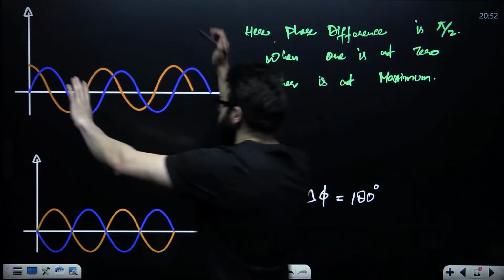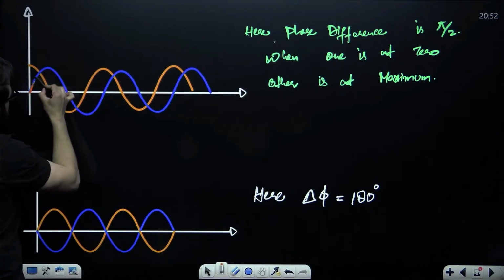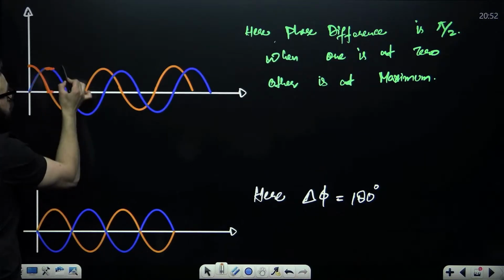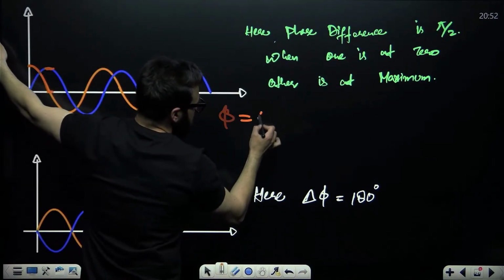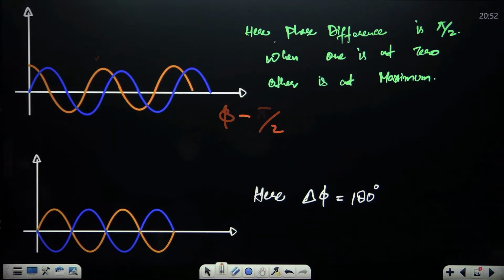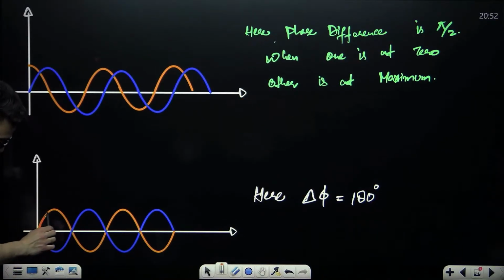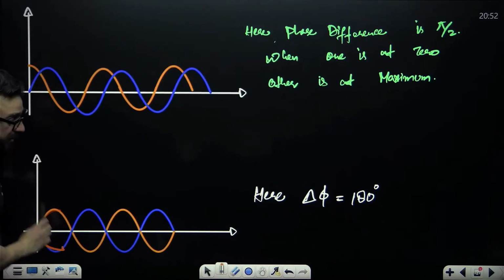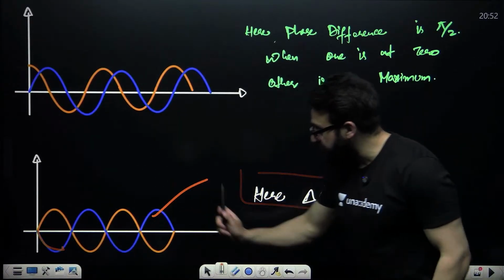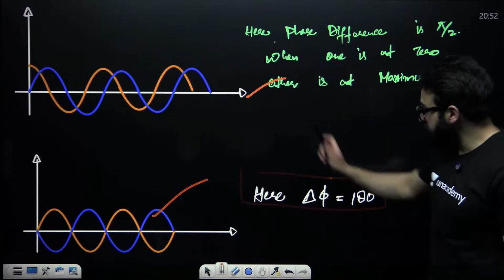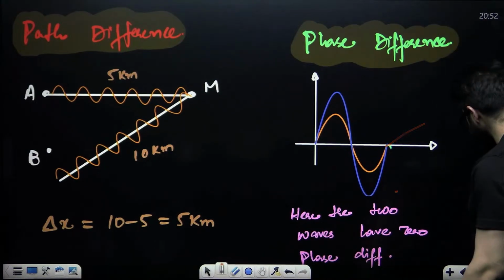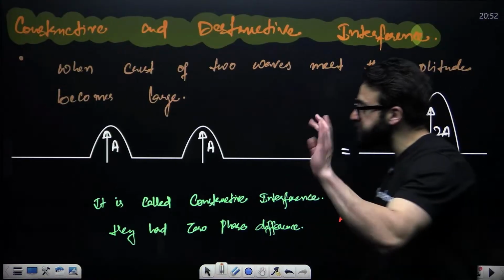Like here, take a look. When this wave starts from 0, this one already starts from maximum. When this becomes maximum, this becomes 0. So here the phase difference is pi divided by 2. Now here, when this starts from 0 and becomes maximum on the upper side, this becomes maximum on the lower side. Here the phase difference is 180 degrees. These two waves have phase difference 180 degrees, this has 90 degrees, and this has 0 phase difference.